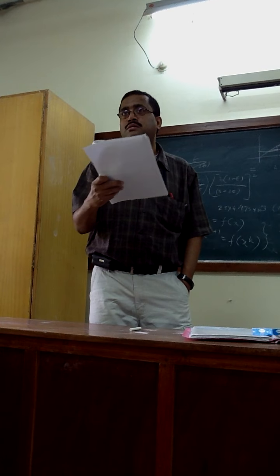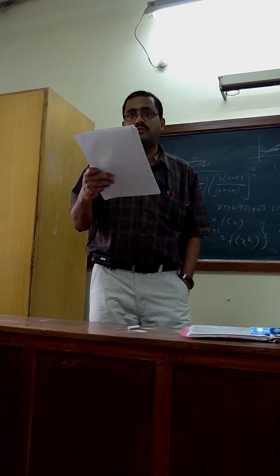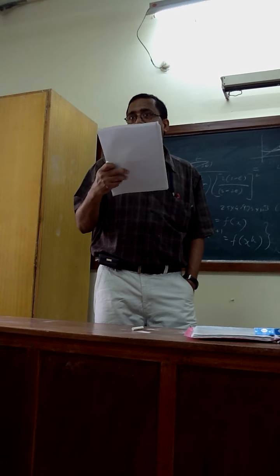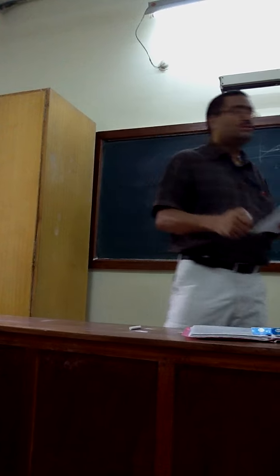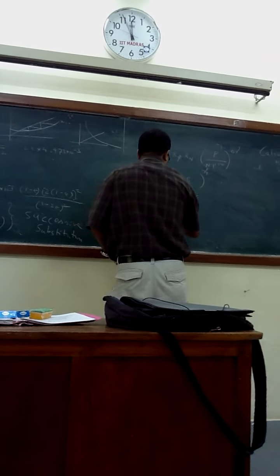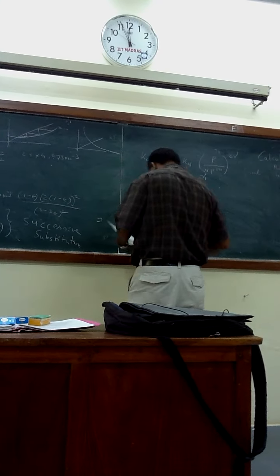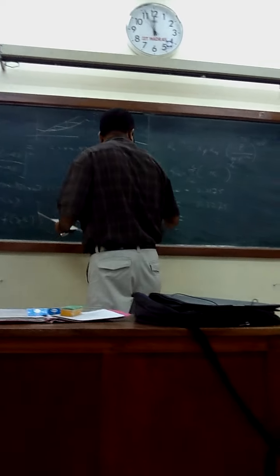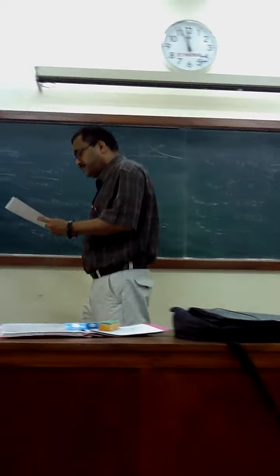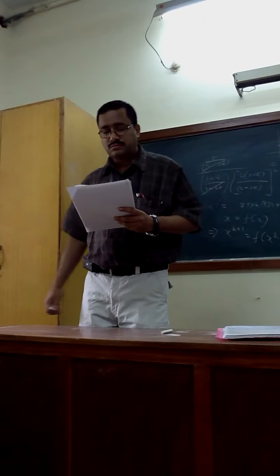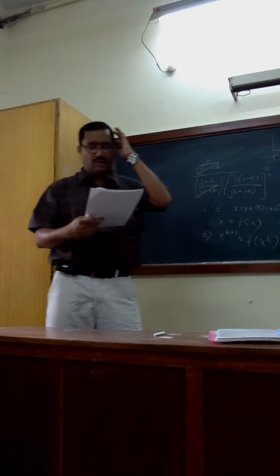Who said minus? Don't give negative answer here. 0.3275. And why H2? 0.6550. Okay, very good.